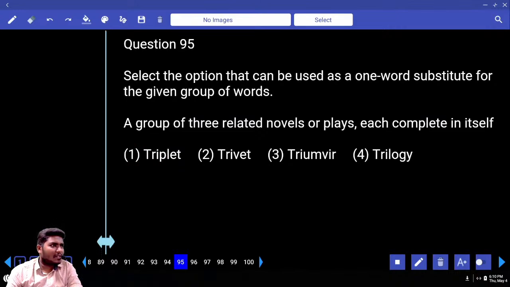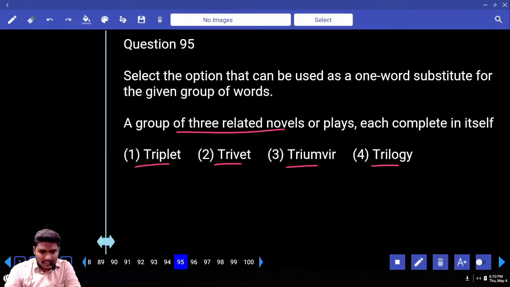You have all these words in chemistry, physics, sometimes in your quant, and sometimes in reasoning also, if I'm not wrong. However, you know the word tri, that is 3. First one, triplet. Who is a triplet? If there are only 2, what do we say? We say twins. If there are 3, we say triplet. 3 babies born at a time are triplets.